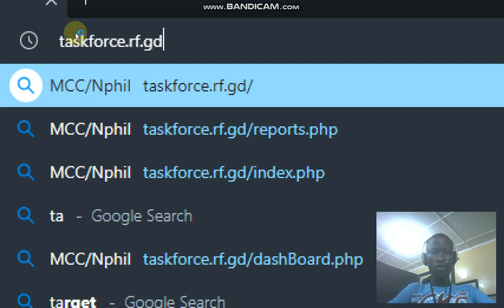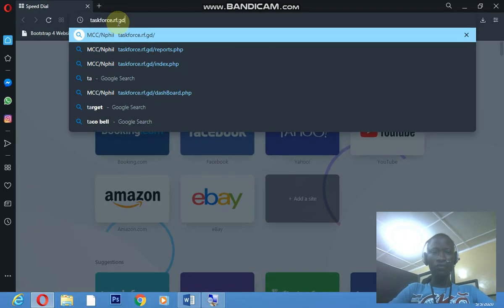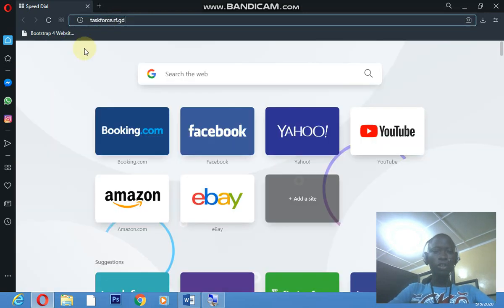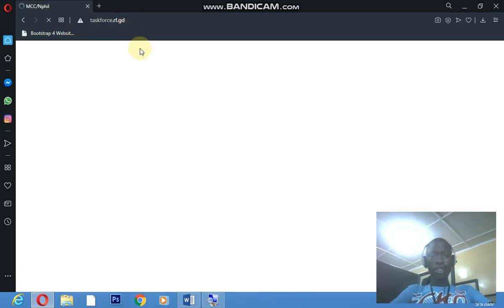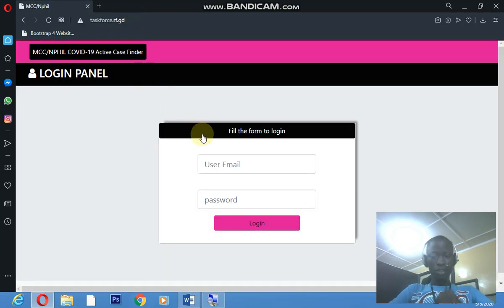Alright, so I think this is it right here, taxforce.rf.gd. Sorry for that low resolution. Once you type this in, you're gonna hit enter, and this is where you're gonna land as soon as you put in that link.